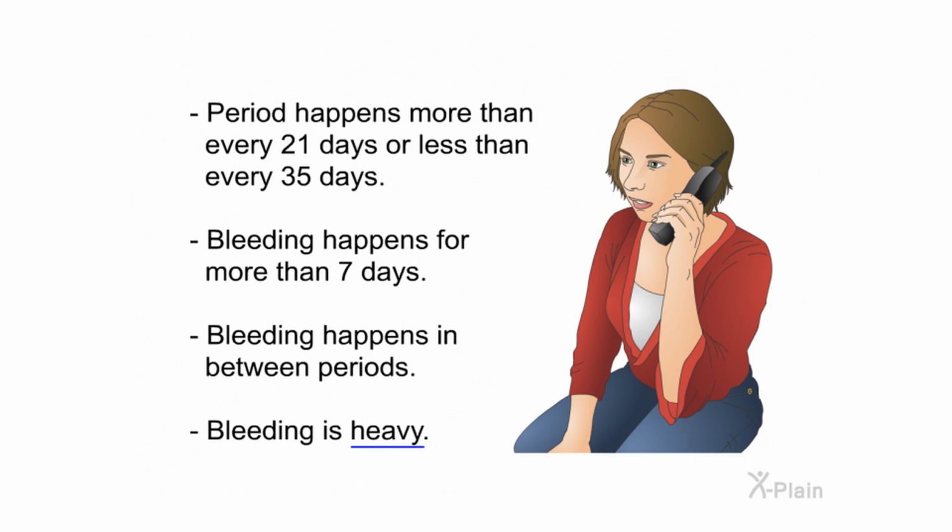Period happens more than every 21 days or less than every 35 days. Bleeding happens for more than 7 days. Bleeding happens in between periods. Bleeding is heavy.